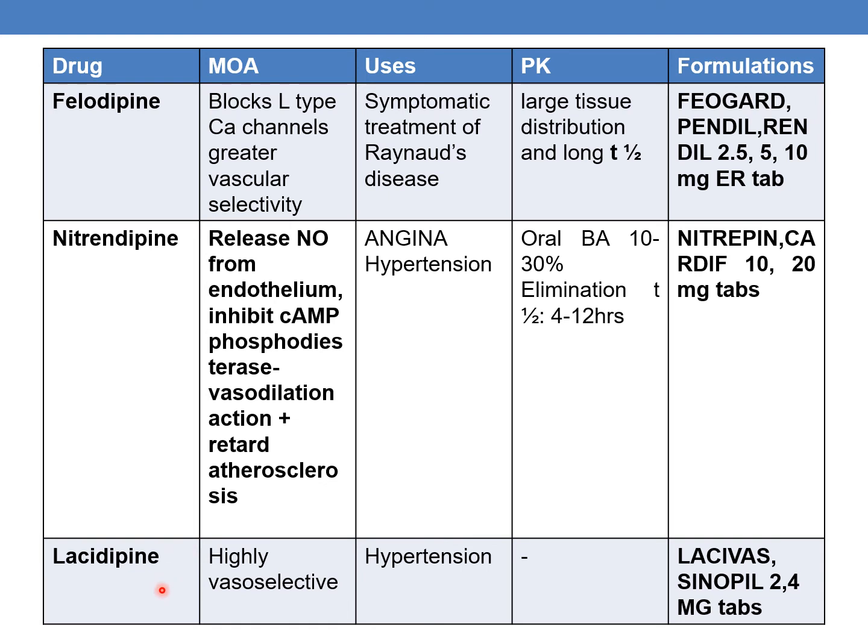The next drug is lacidipine. It is highly vasoselective and it inhibits the L-type calcium channels. Uses are for hypertension. The marketed formulations are Lasivas and Sinopil, 2 and 4 mg tablets.